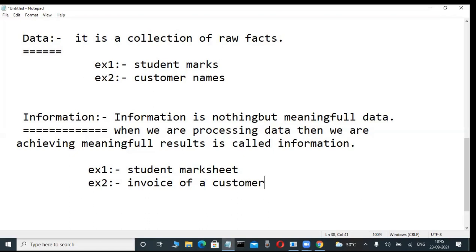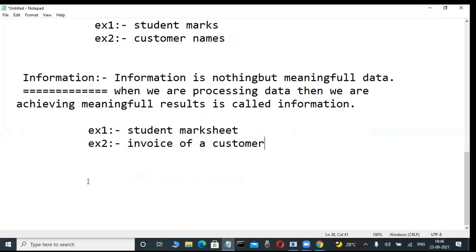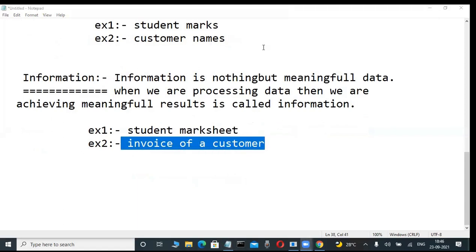Whenever I am purchasing one car, the shopkeeper gives an invoice only. Whenever I give that invoice to my friend, my friend is a non-technical person also. He is observing the invoice, oh, maybe he also easily understands. And now here, what is the car cost? How much vocational tax I am paying? Those all the details are available. That's why end user understandable format is there. That is nothing but information. Okay? Yes, these two write it: student mark sheet and invoice of a customer. Okay, fine. Now check it out.